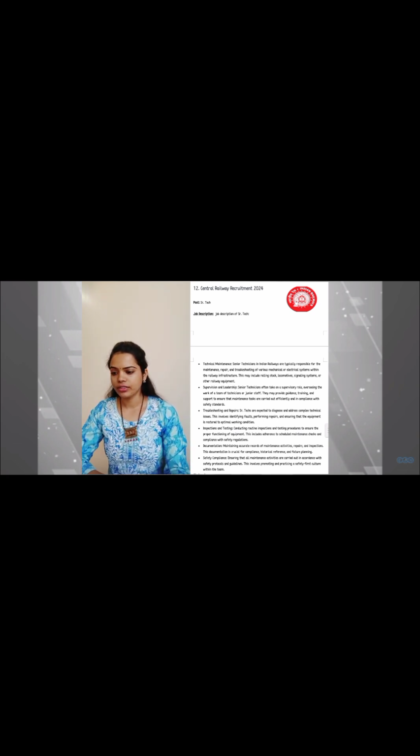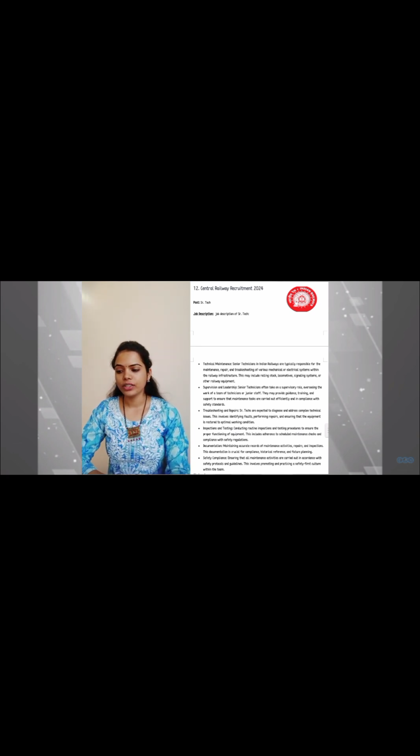Then documentation. In this, maintain accurate records of the maintenance activities, repairs and inspections. This documentation is crucial for compliance, historical references and future planning. Then safety compliance, ensuring that all the maintenance activities are carried out in accordance with the safety protocols and guidelines. This involves promoting and practicing a safety first culture within the team.